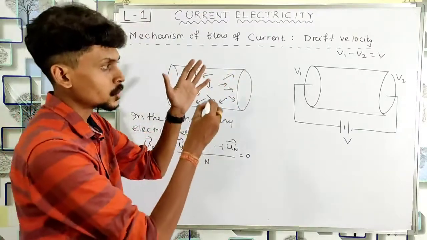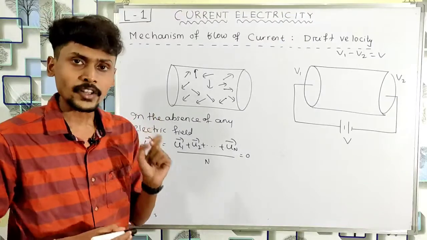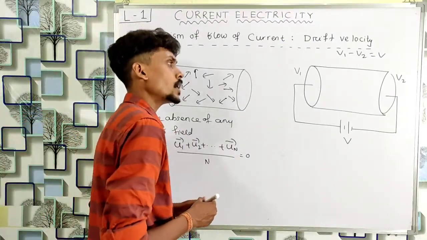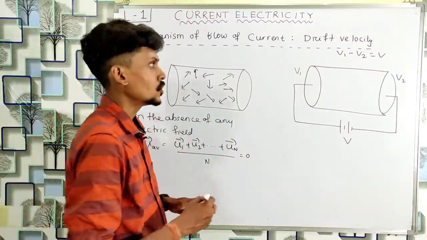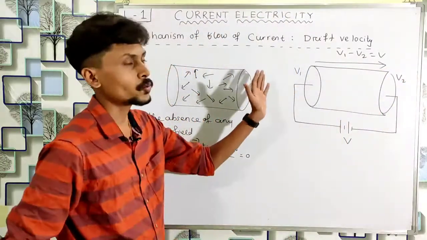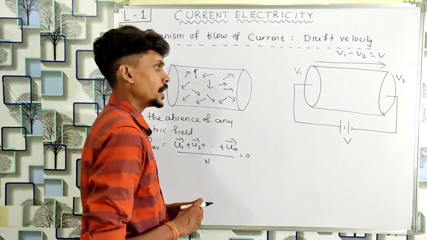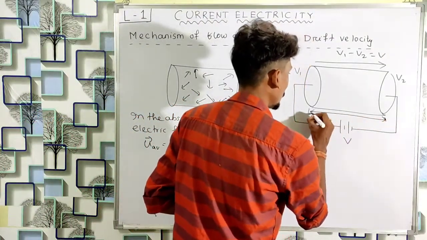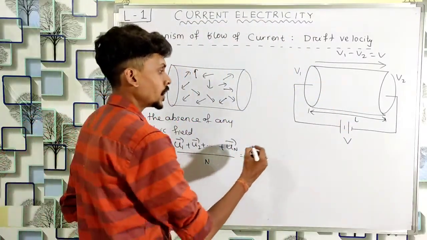And when this battery is connected across the conductor, what happens? An electric field is set up inside the conductor, and we know that electric field is always directed from higher to lower potential. So the electric field inside this conductor will be from left to right, means from higher to the lower potential. And suppose the length of this conductor is L, then what will be the electric field?